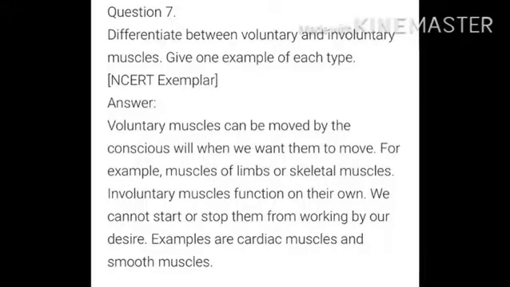Differentiate between voluntary and involuntary muscles and give one example of each type. Voluntary muscles can be moved by conscious will when we want them to move. For example, muscles of limb and skeletal muscles. Involuntary muscles function on their own. We cannot start or stop them working by our desire. Example, cardiac muscles and smooth muscles.